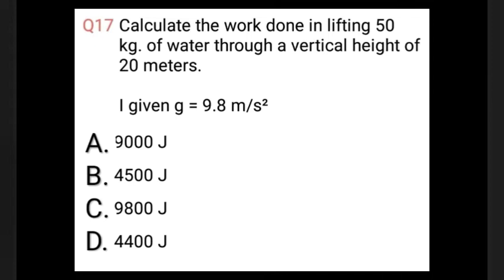Question number 17. Calculate the work done in lifting 50 kg of water through a vertical height of 20 meters. Take g equal to 9.8 meter per second square. A. 9000 joule. B. 4500 joule. C. 9800 joule. D. 4400 joule. The correct answer is C. 9800 joule.